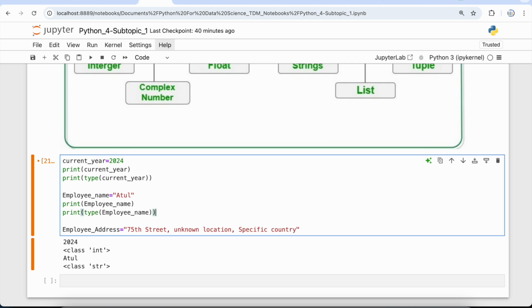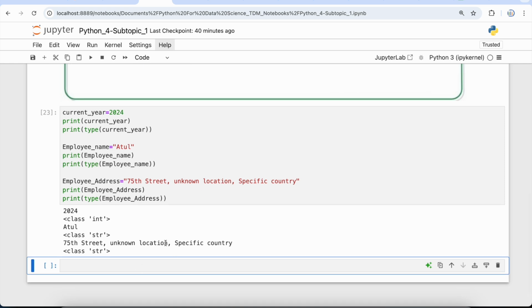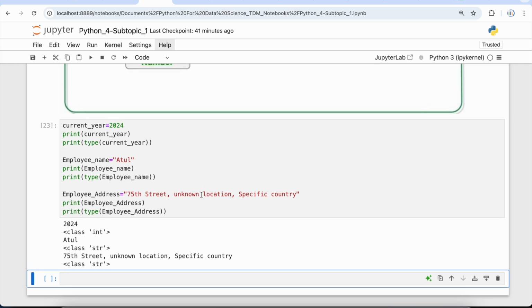Okay, same thing if I print this employee address, and the type of this employee address will be string only, right? So with this example we have seen that we can declare variables and save different types of data, and we can check their type.